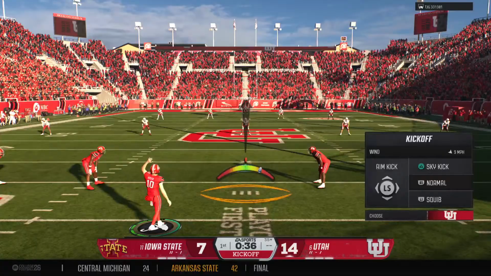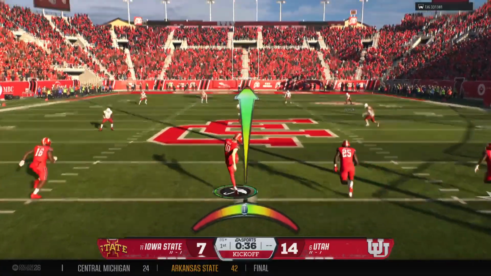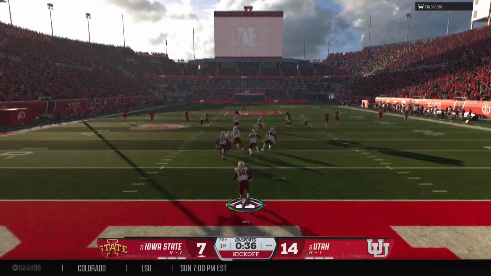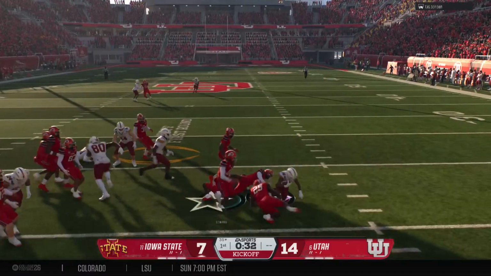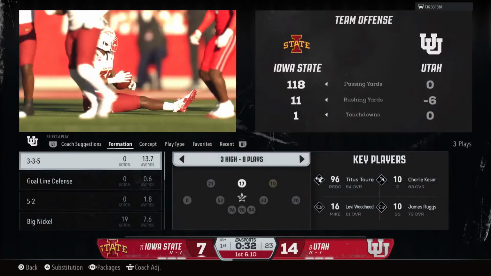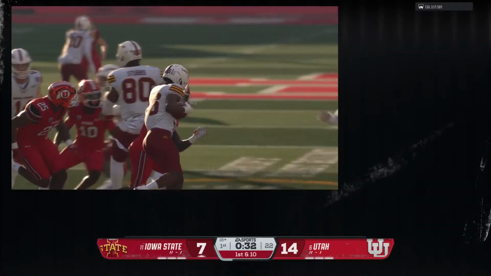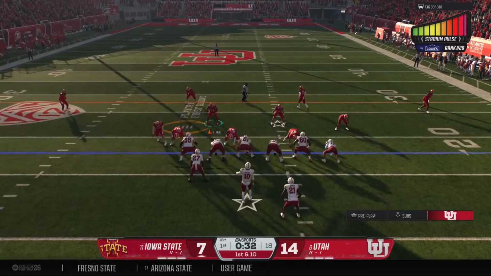So after putting up a touchdown, the kickoff team is out there to boot it away. And the kickoff will be returned. Throws out the stiff arm. He'll be tackled at the 18. That's good coverage there. Offense out there for the first play of this drive from the 18.